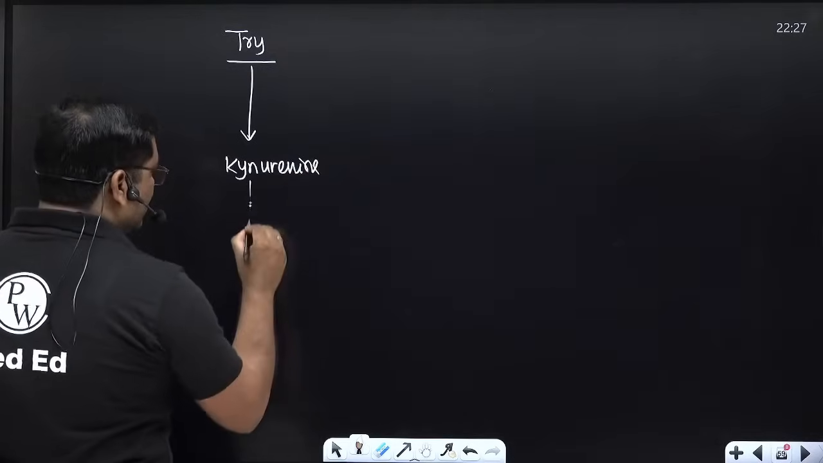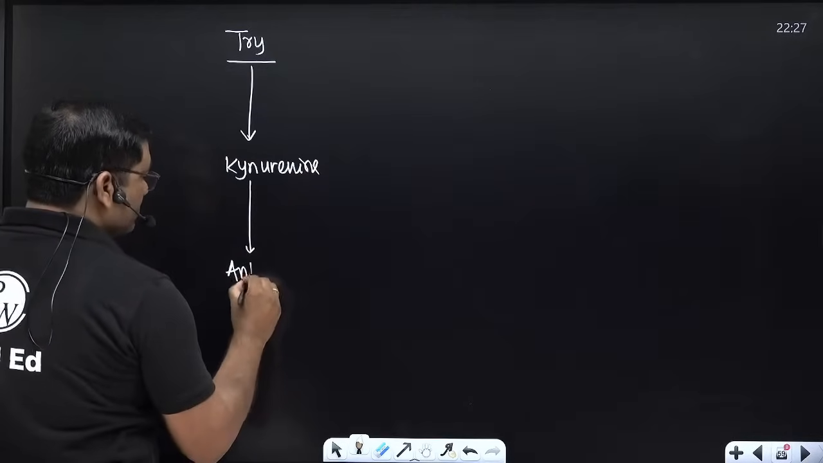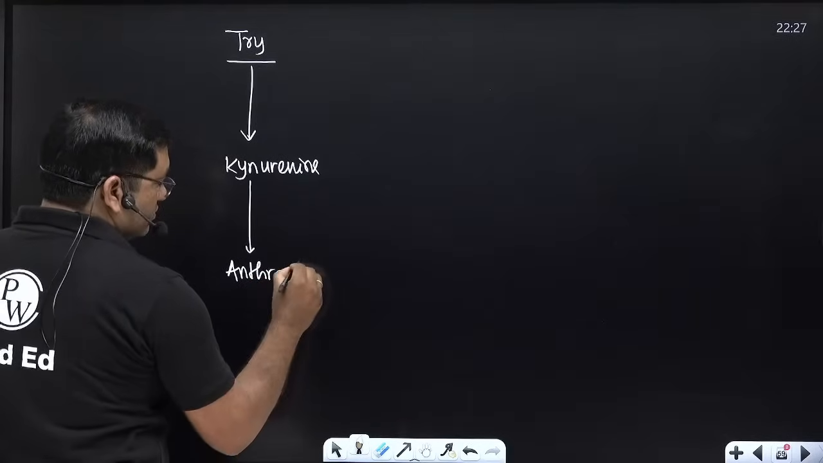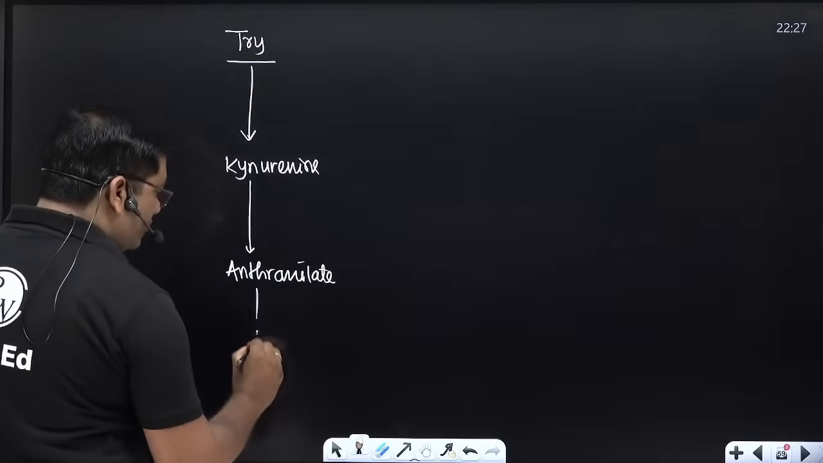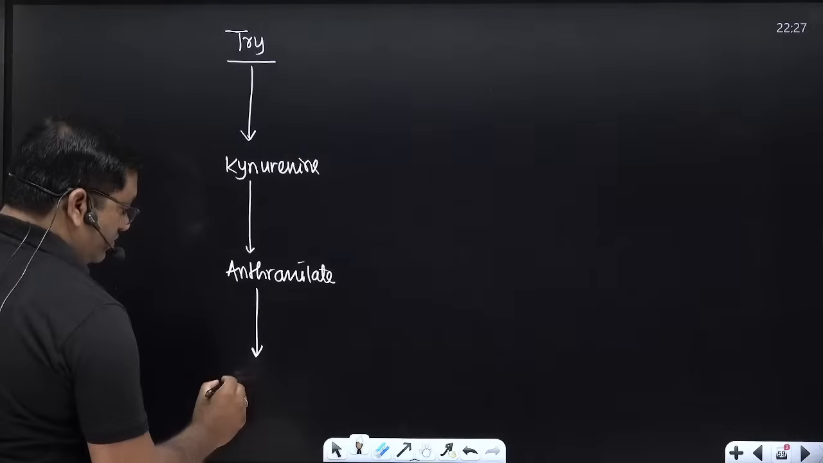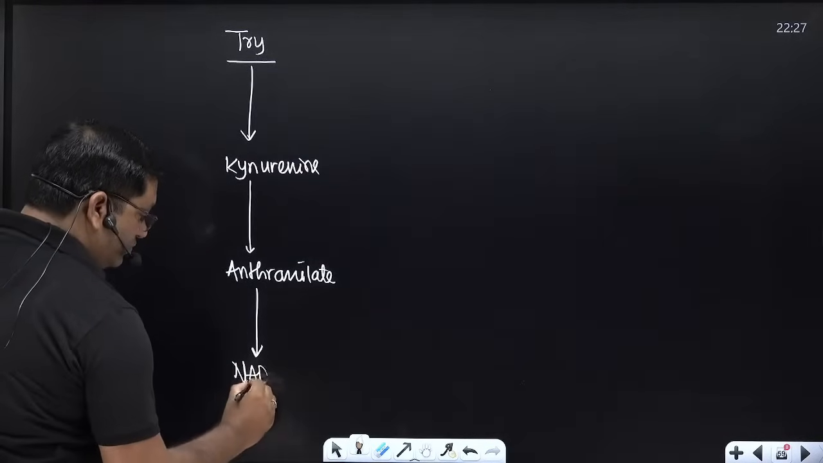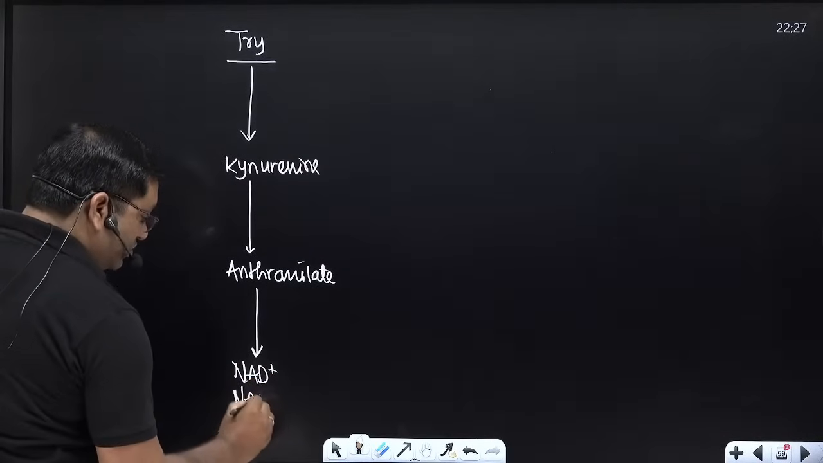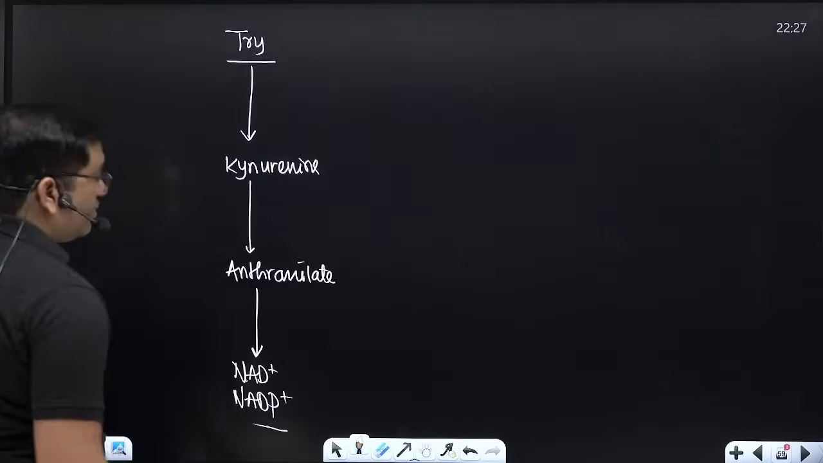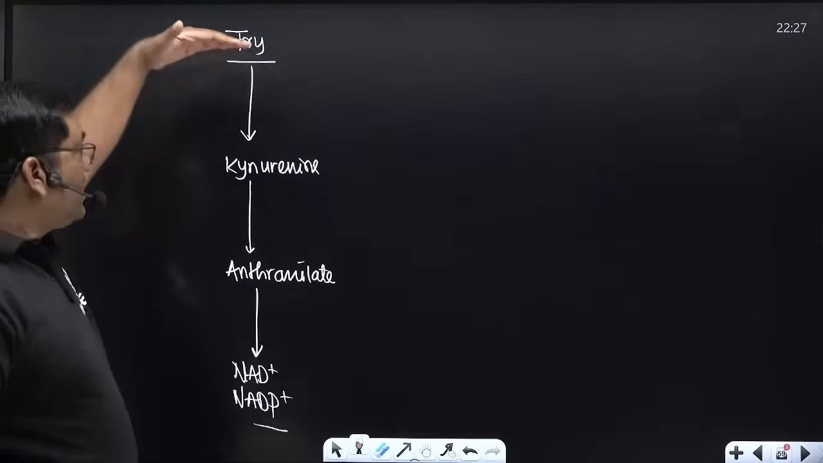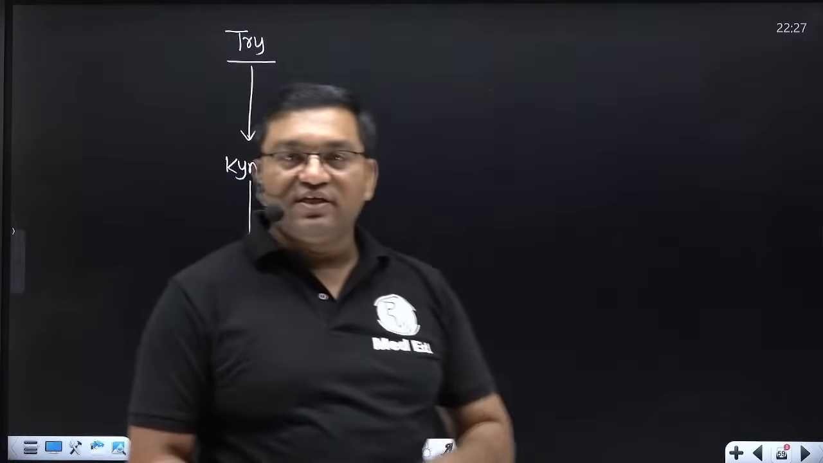It is converted into anthranilate, and anthranilate will give you NAD, NADP. So this is the kynurenine anthranilate pathway. Now there are multiple intermediates in between this.